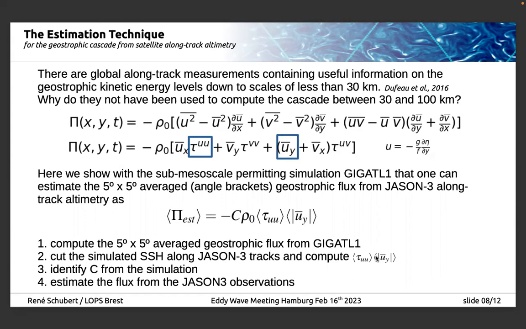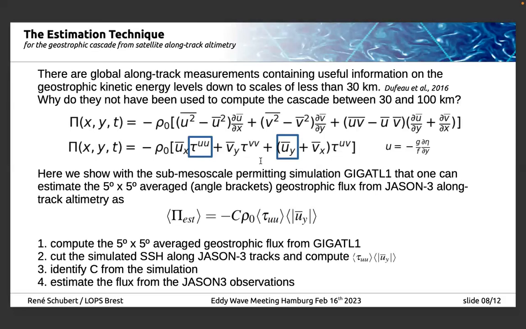If we take, for example, the coarse-graining scale kinetic energy flux equation, where U and V are the horizontal velocity components and overlines mark convolved fields where the small scales are smoothed out, and I write here the Leonard stresses, these brackets, as tau. We don't have the SSH field in 2 dimensions, but only in 1. We can compute only the cross-track velocity component and its along-track derivative, so only these 2 terms, this one and that.